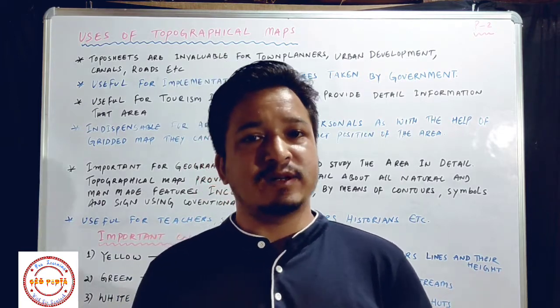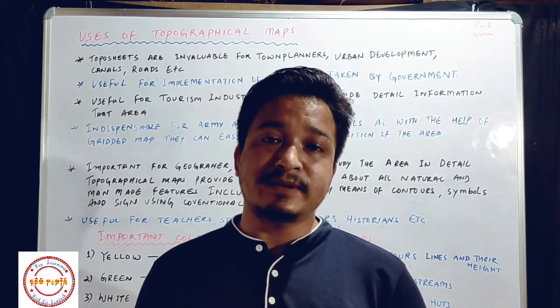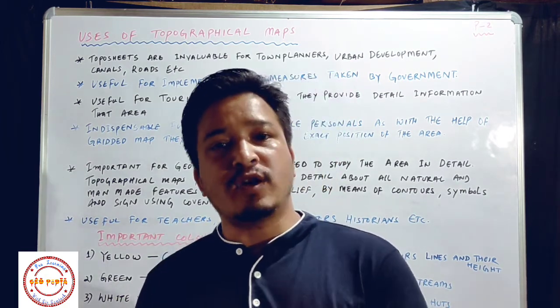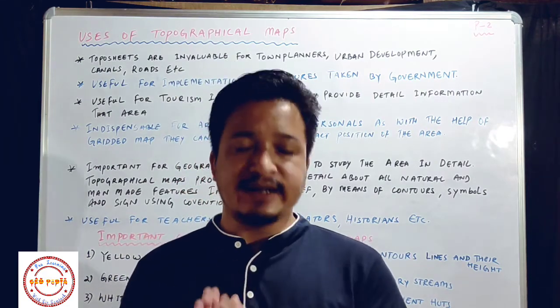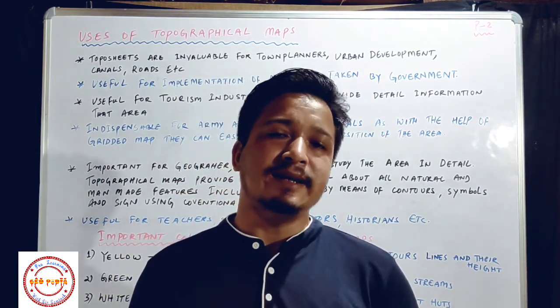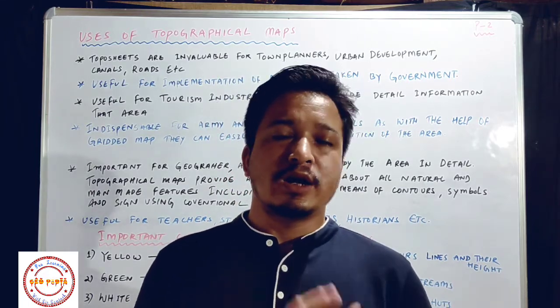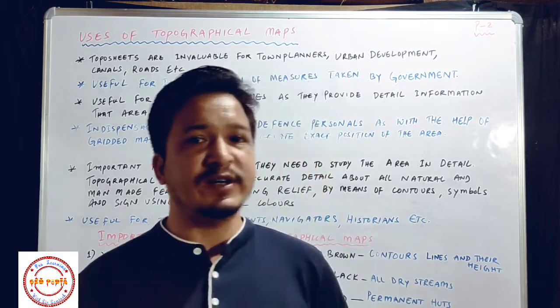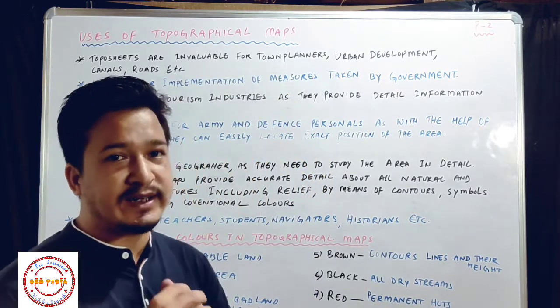Okay, so especially in this video we will discuss three topics. First topic, uses of topographical maps, then the importance of colors in the topographical map, and third one is significance of conventional signs and symbols. Okay, so these three topics we will discuss here. So students, in our previous video we have discussed up to Survey of India and its objective.